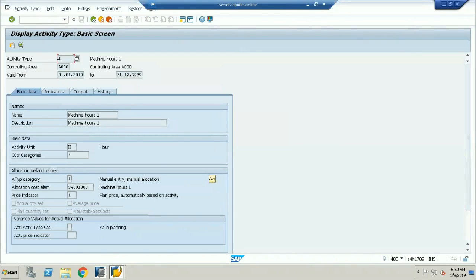Now the same activity type, what I'm going to be using, I'll go to /n KP26. KP26 is the transaction code I'm going to be using for the planning. Okay, in this planning, while I'm doing the planning of these cost centers and with the activity types, here the cost centers are going to be derived.